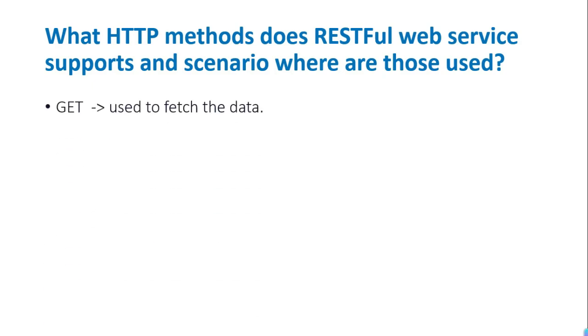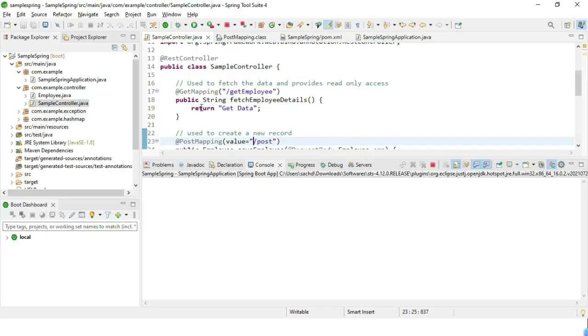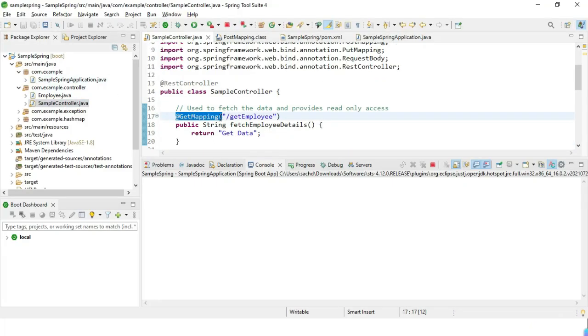Our first method is get. It is basically used to fetch data. Now, this is my Spring application. If you see this controller, here is a get mapping. Suppose we are working in some company and we have n number of employees, and we want the details of all the employees. In that case, we can use this get mapping. It is used to fetch the data and provides read-only access.